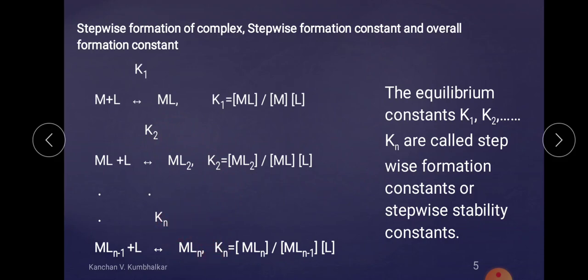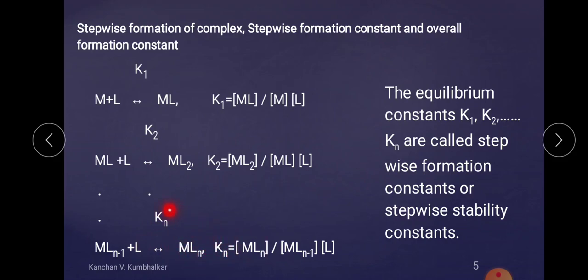So it is related with the step where any n number of ligands can be combined with the metal to form a final product. This is the final step, when the complex with one less ligand combines with another ligand and forms the final product MLn.